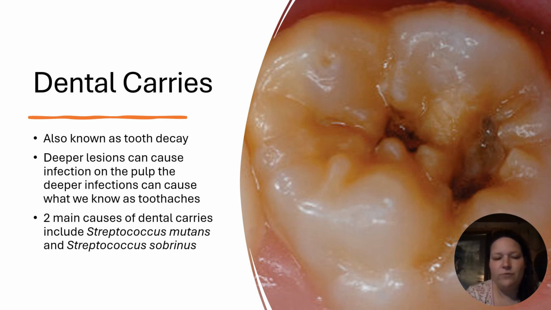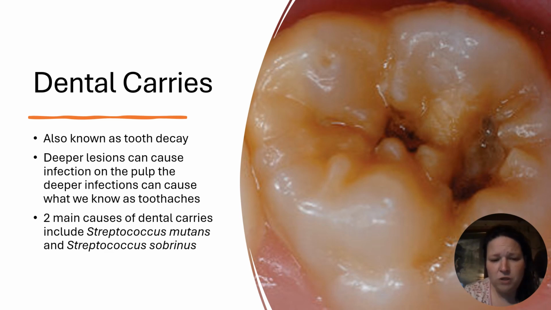It starts in the mouth. So the first thing we're going to talk about is dental caries. It's also known as tooth decay. The deeper lesions cause infection in the soft tissue part of the tooth, also known as the pulp. The deeper the infection goes inside of the tooth, it can cause what we know as a toothache. And if you've ever had one of those, you know what that pain is like.